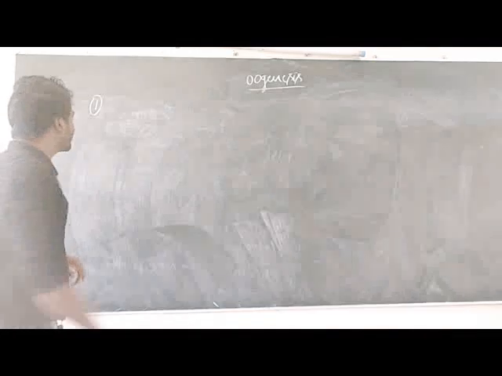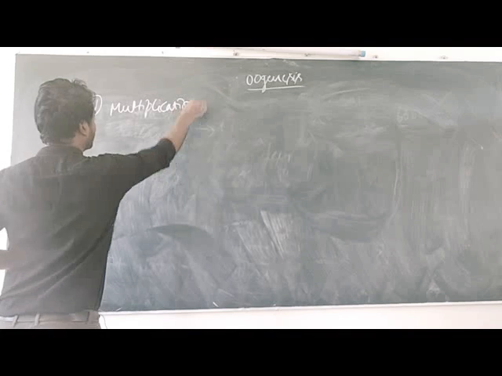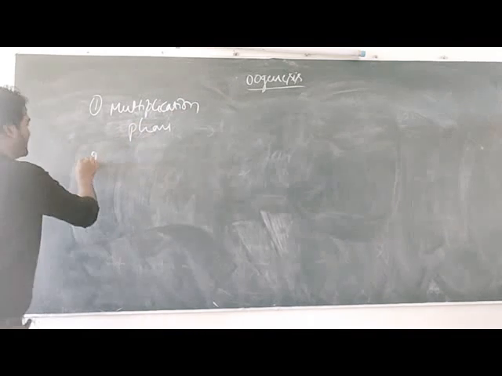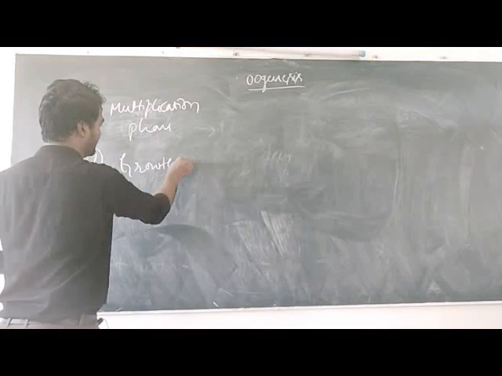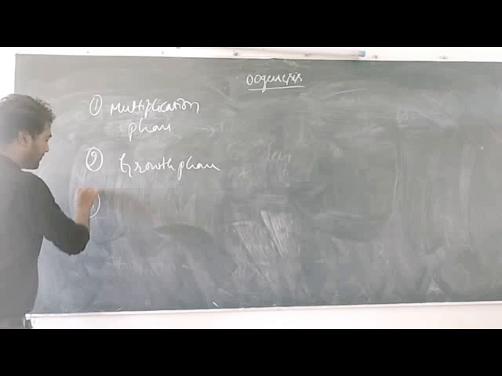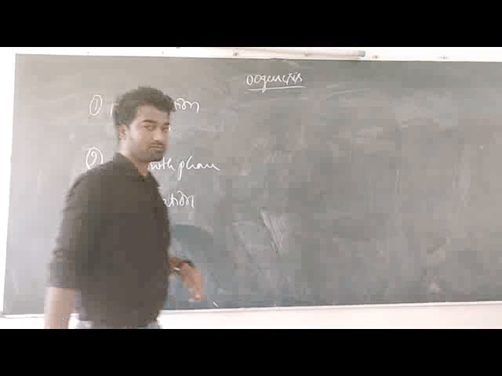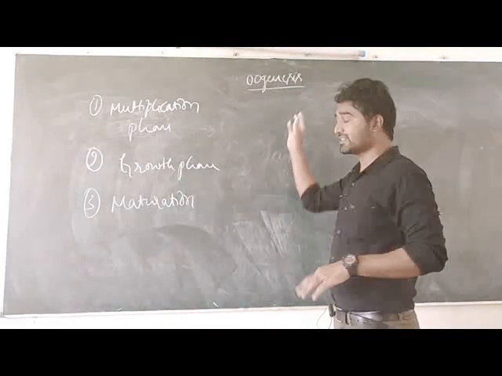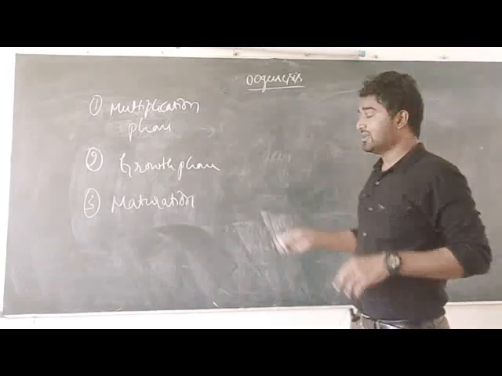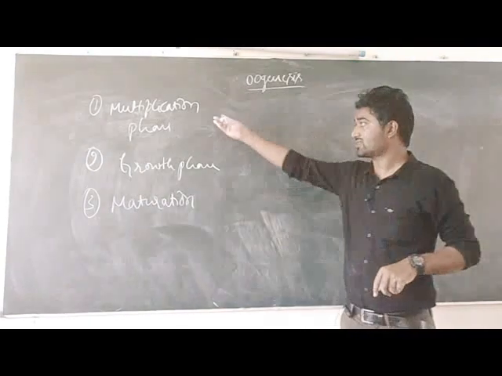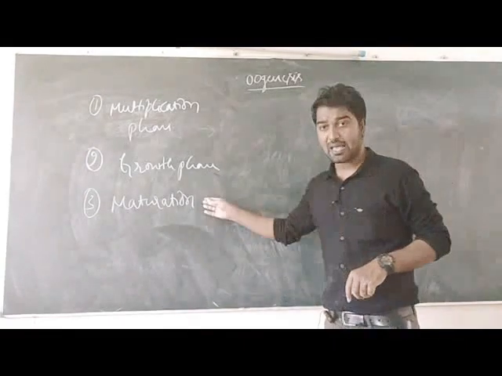The first phase is the multiplication phase, the second phase is the growth phase, and the third phase is the maturation phase.